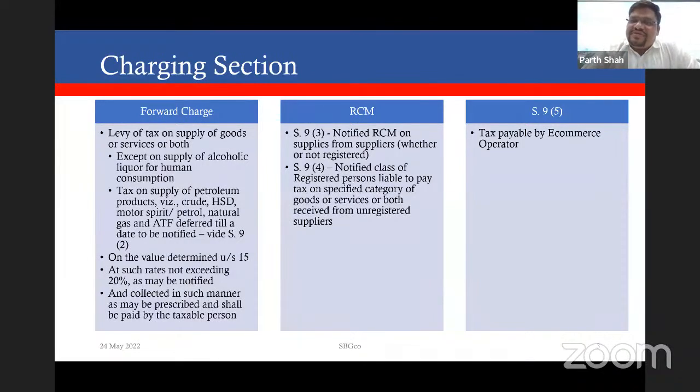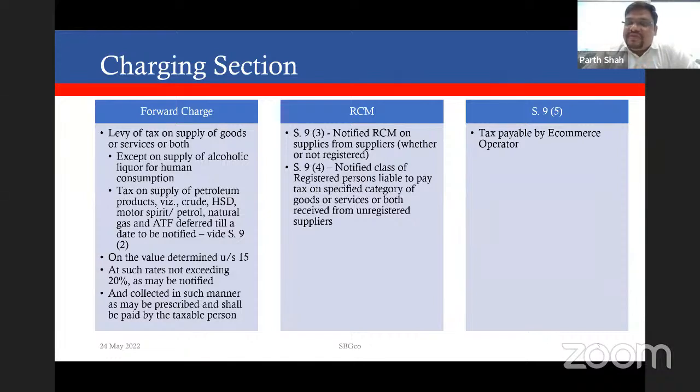So what does Section 9 say? Section 9 says that there shall be levied a tax on supply of goods or services or both. This is important. Therefore, for the tax to trigger, there needs to be a supply of goods, or a supply of service, or there may be a case where under a supply you are supplying both goods and service. So these elements are very essential.